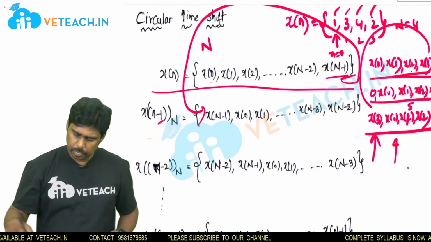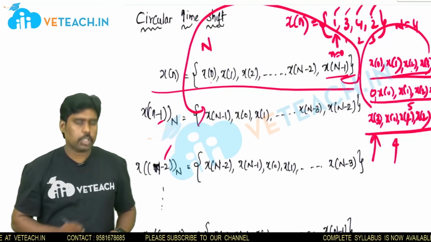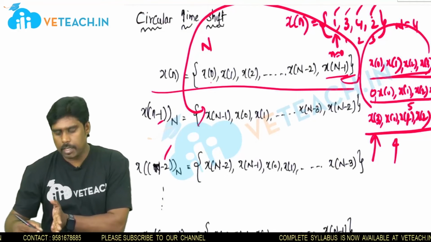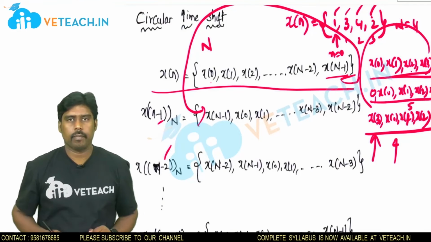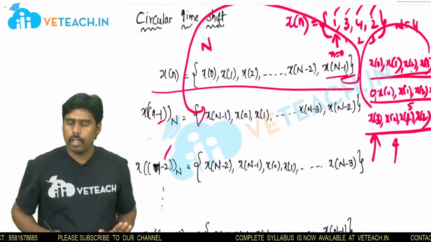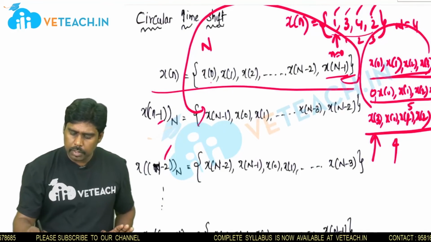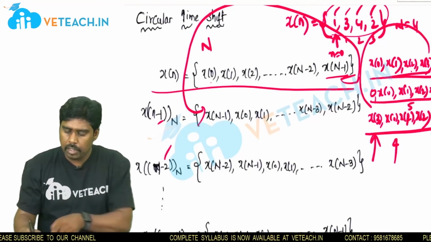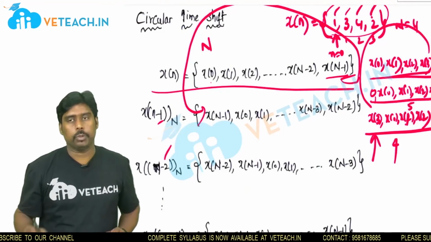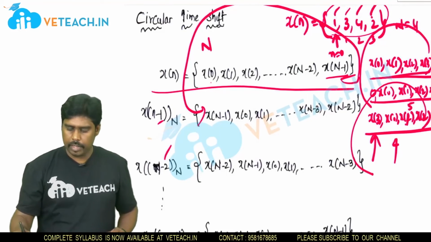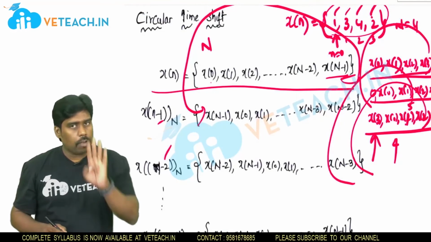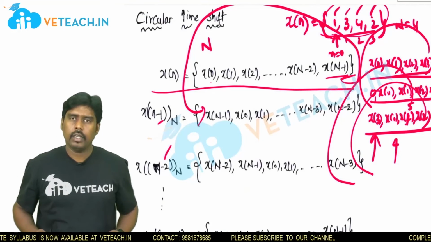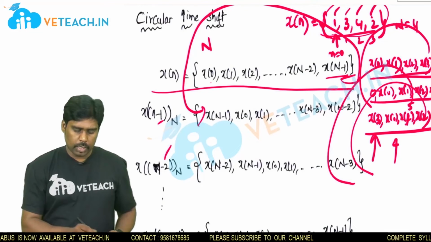Likewise, if I shift one more time, n minus 2, again this part comes here and remaining parts just shift towards right side. Again the number of samples will be same. Now think that if I am shifting this for 4 times, again I will get the same sequence. First time I am getting x of 3, 0, 1, 2. Again then x of 2 comes here. Then x of 1 comes here. So after shifting for 4 times, the same sequence will be repeated. 1, 3, 4, 2. That's what I have written here.